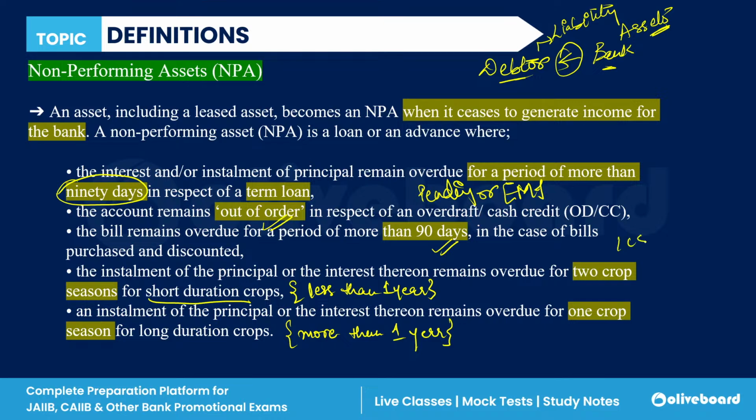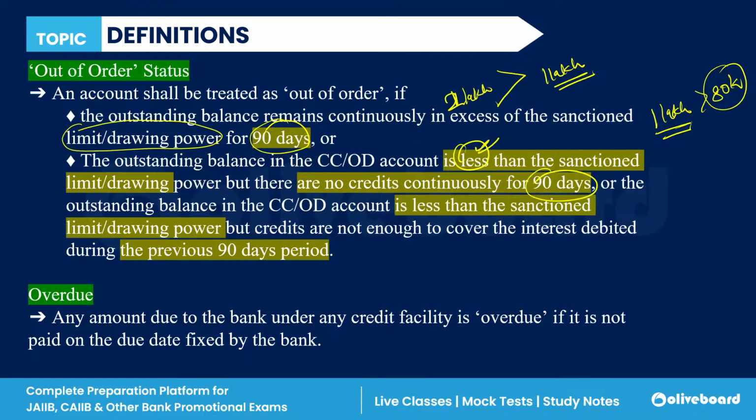One crop season is harvesting plus plantation, right? So you have missed two complete crop seasons for a short duration crop, or one complete crop season for a long duration crop, then it is considered as a non-performing asset.